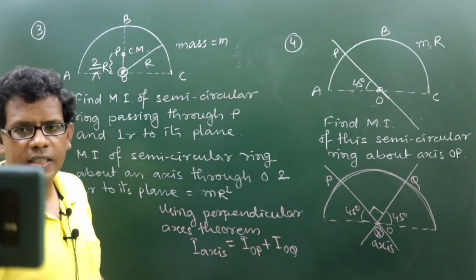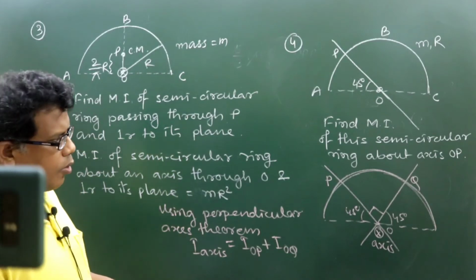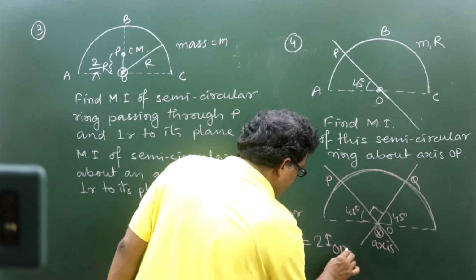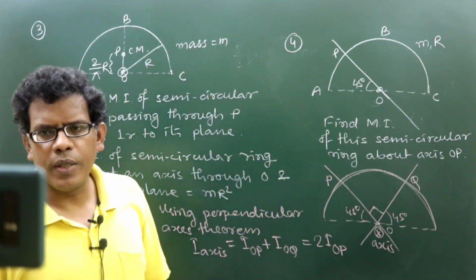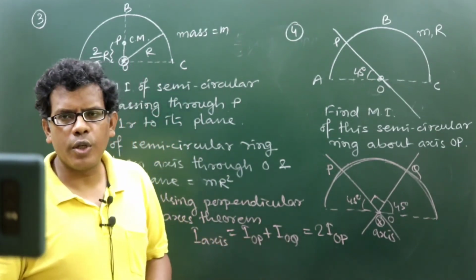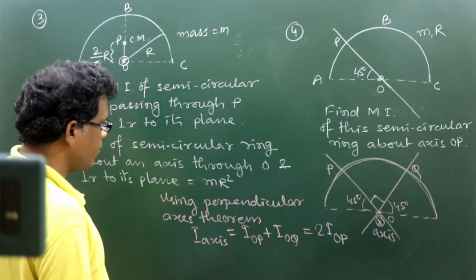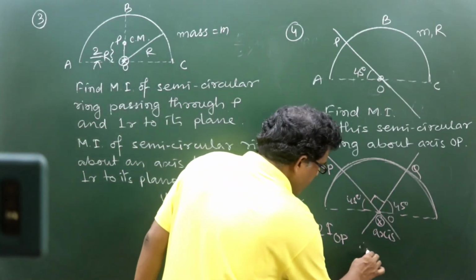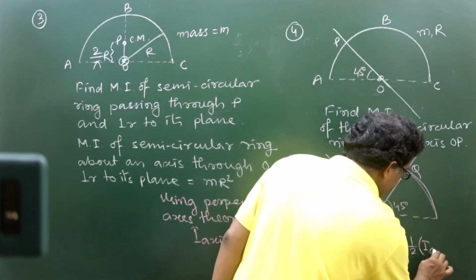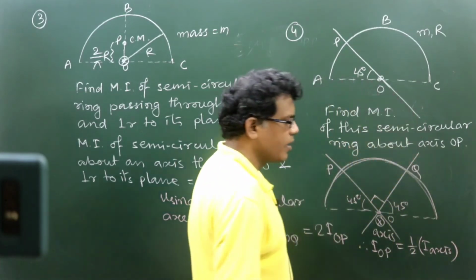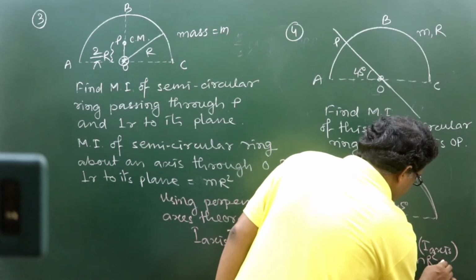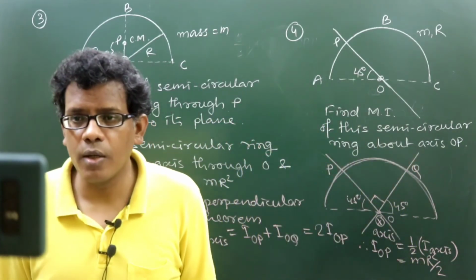Since I about OP and I about OQ are the same, this is 2 times I about OP. Therefore I about OP will be half of I axis. We know that I axis was mr square, so this will be mr square by 2. Got it now?